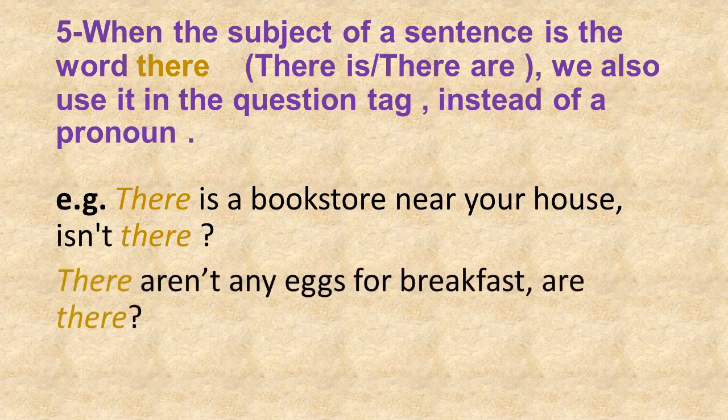Also, there aren't any eggs for breakfast. Here the sentence is in the negative form. I'm using there, so I'm going to use it as a pronoun in the question tag. Also, I'm having verb to be are in the negative form, so I'm going to use are in the question tag, but in the positive form. So it will be, there aren't any eggs for breakfast. Are there?